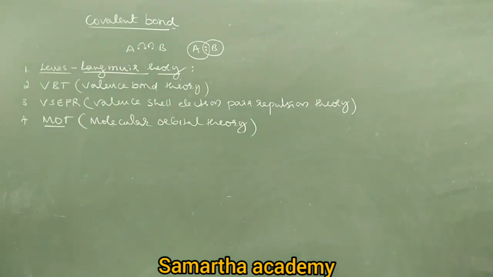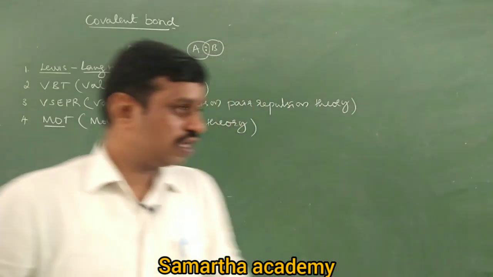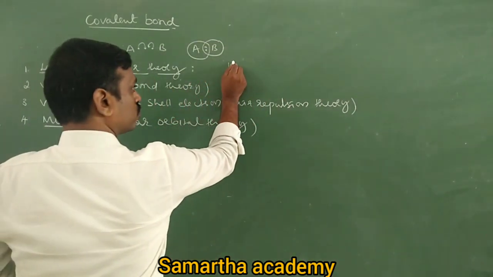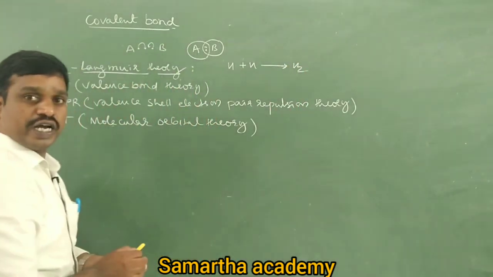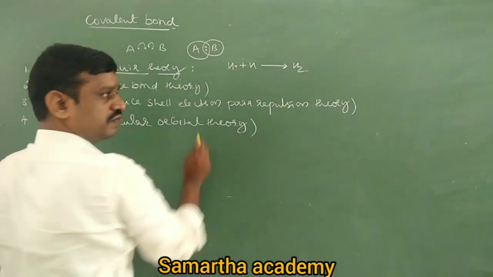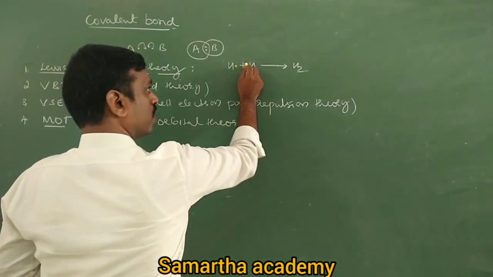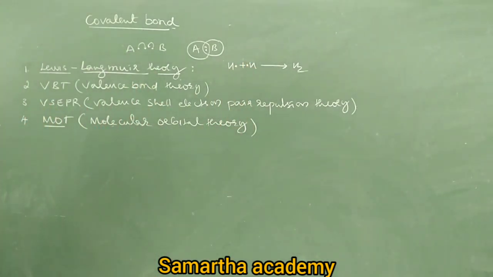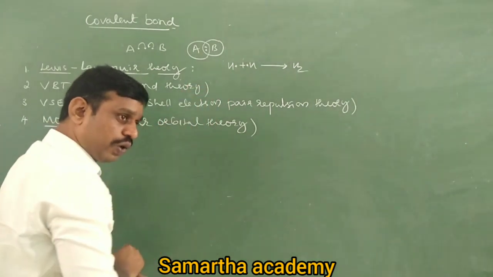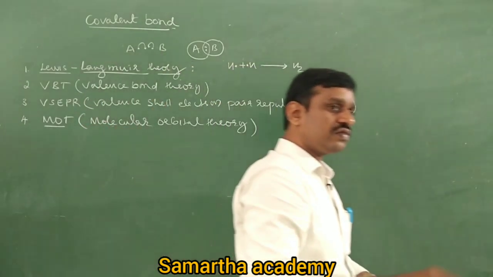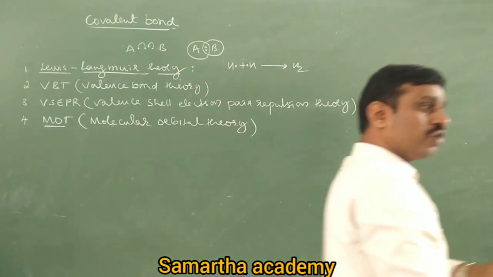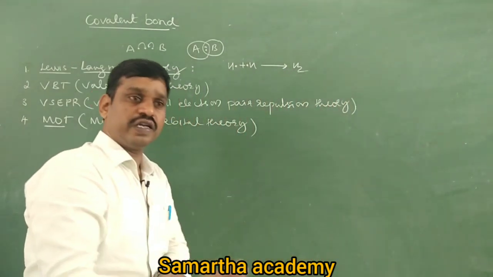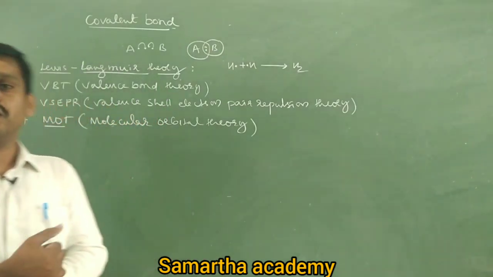For example, the formation of hydrogen. Tell me how hydrogen will form. H plus H gives rise to H2. In a hydrogen atom we know that it has one electron. Take another hydrogen atom, it also has one electron. That means there are two hydrogen atoms each having one electron. But is a hydrogen atom stable? No. When is an atom stable? When an atom has 8 electrons, that is the octet rule. So atoms or ions try to gain 8 electrons in the valence shell to attain octet configuration.